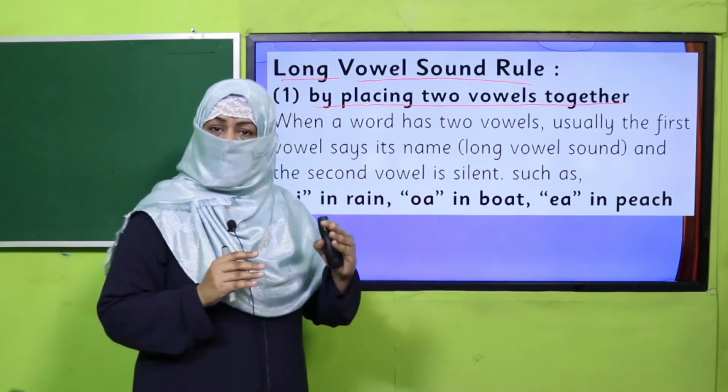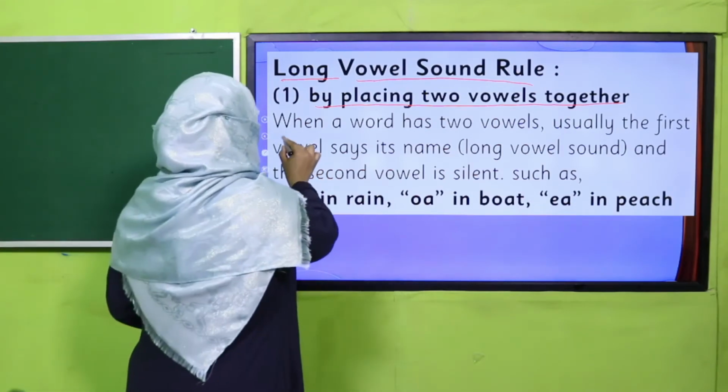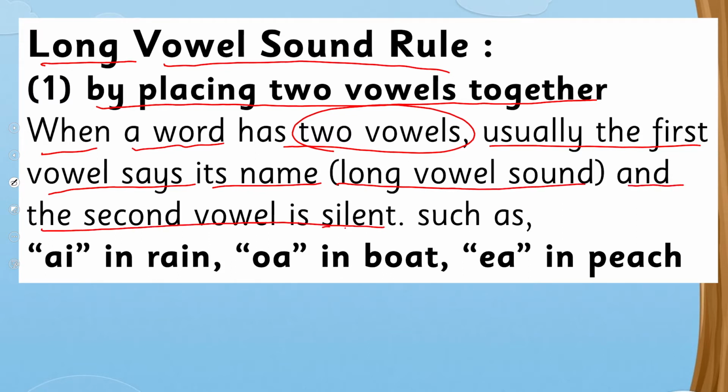Its name. Like A is the name of the letter. When a word has two vowels, usually the first vowel says its name, that is long vowel sound, and the second vowel is silent. It remains quiet. It does not say anything.